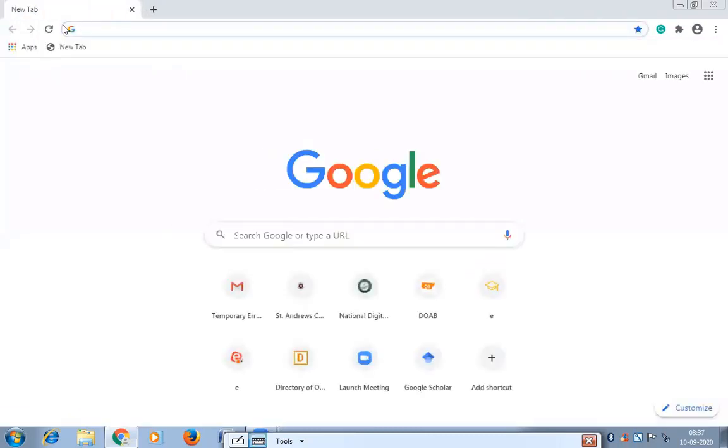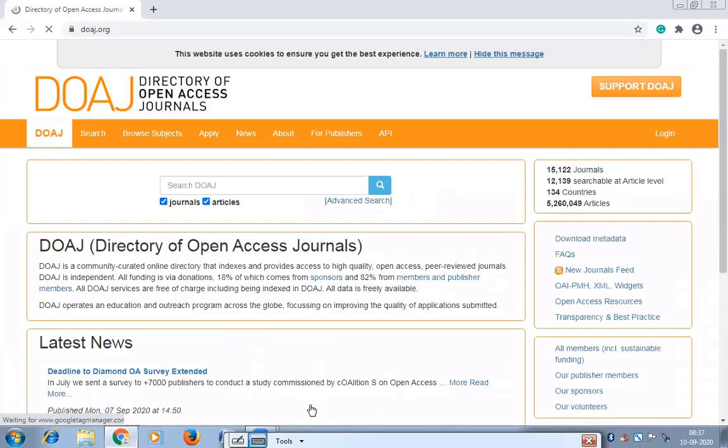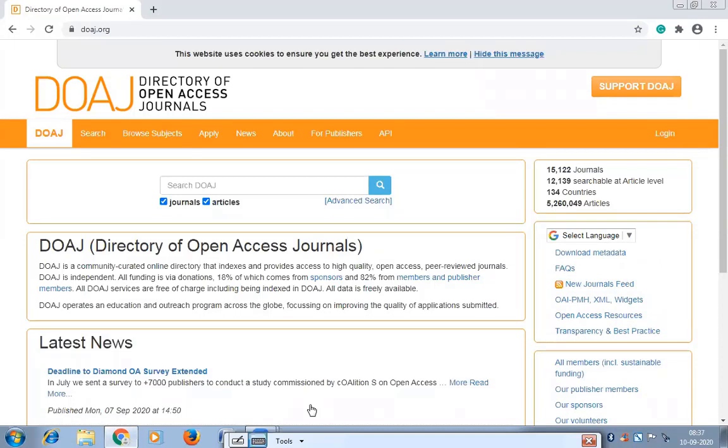Okay, so now the next resource we have is DOAJ. DOAJ is the Directory of Open Access Journals. It gives you research articles which are published internationally in peer-reviewed journals. Web of Science and Scopus are indexing systems which are supposed to be very authentic and qualitative databases which index very qualitative journals from all over the world. So the journals which are indexed in these two databases are also included in the Directory of Open Access Journals. You can browse subject in the Directory of Open Access Journals.